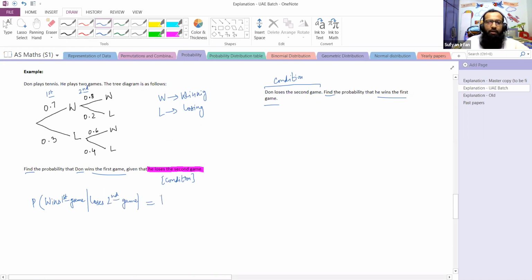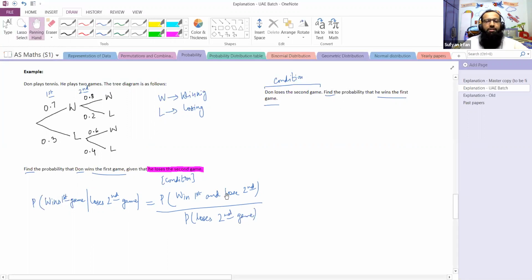So let's apply the formula. Probability of the common outcome would come above: winning first and losing second. The common part would come above, and the condition that comes after the oblique sign, loses second game, would come below.